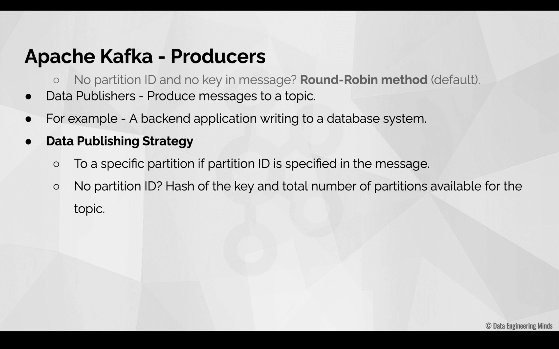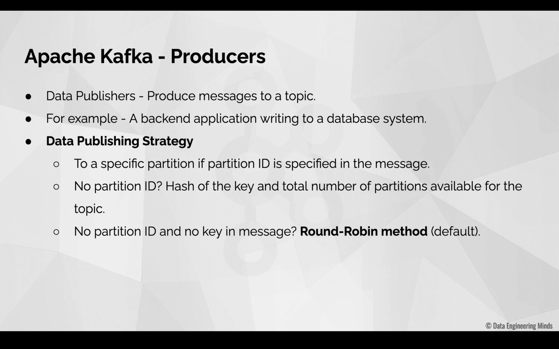In case there is no key present in the message and the producer does not specify any partition ID, then Kafka uses the default method, which is the round robin strategy. Round robin means, assume that a topic has 3 partitions. The first message that the producer sends will be stored in the first partition, the second message will be stored in the second partition, the third message will be stored in the third partition, and the cycle repeats.